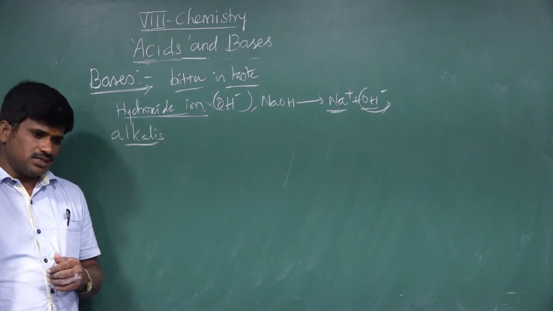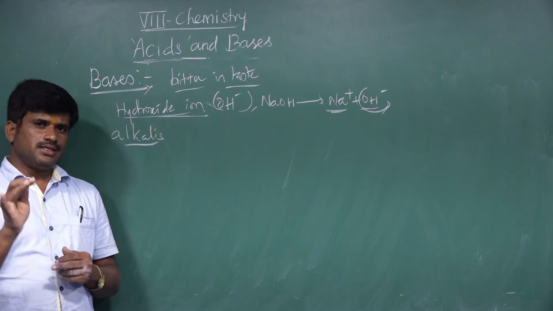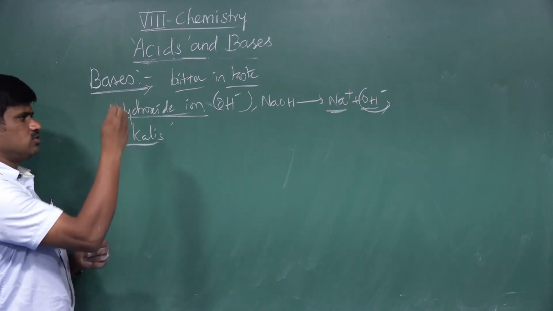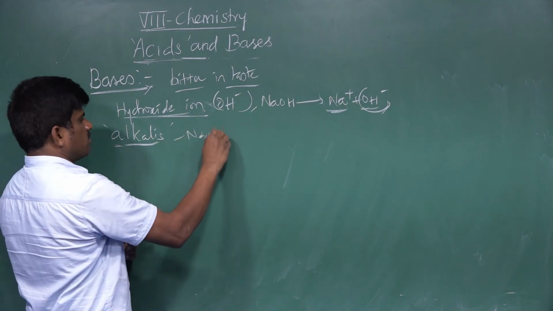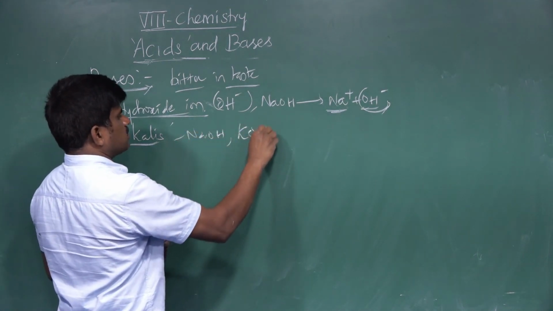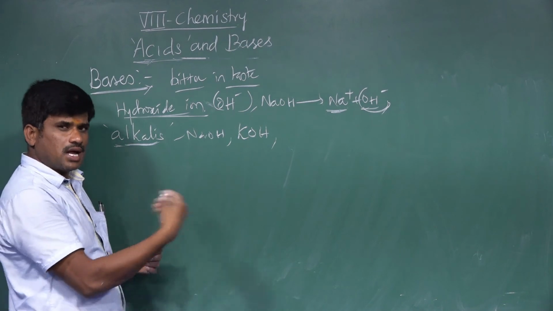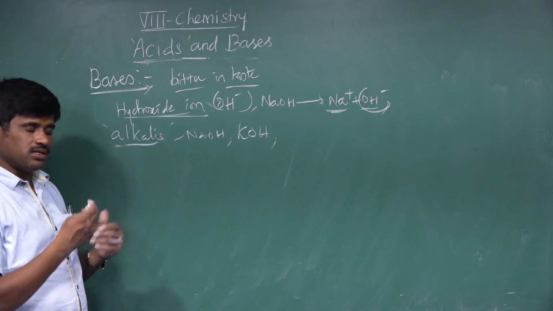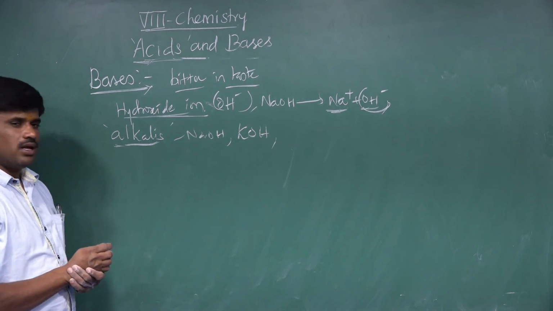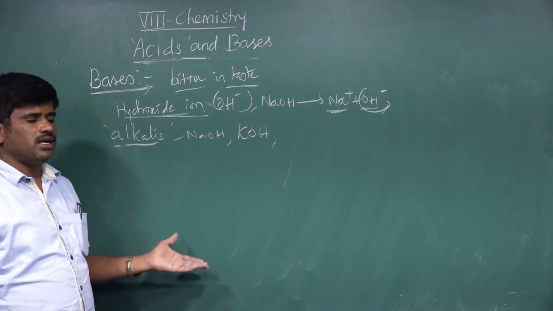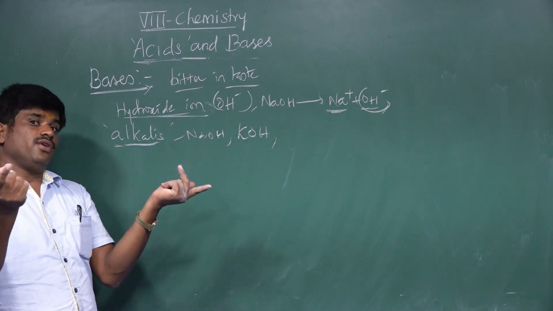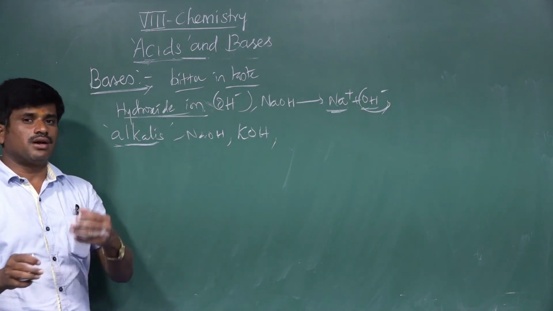That's all. You can easily suppose the substances that are easily soluble in water are alkalis. Sodium hydroxide, even potassium hydroxide, calcium hydroxide, and magnesium hydroxide are called alkalis because they all dissolve in water. Some substances do not dissolve completely in water. Those we do not call alkalis; they are called bases.